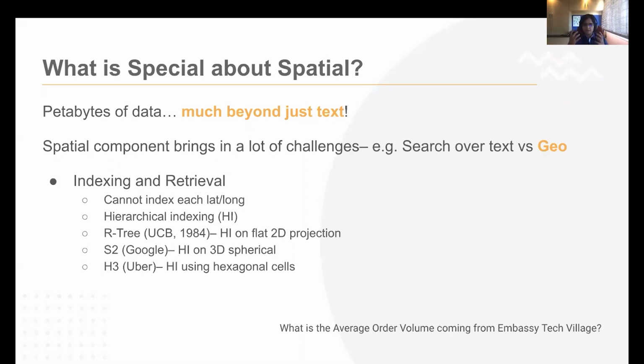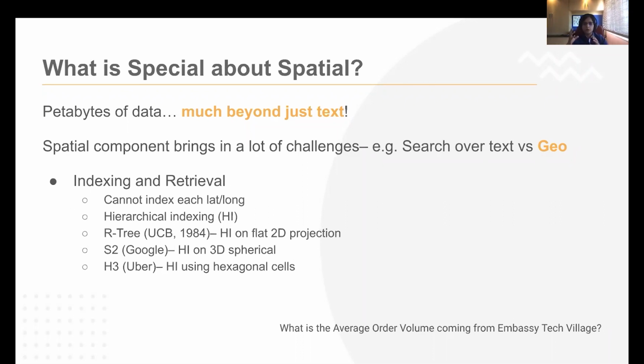Now, if you think of search, right? If I've worked in Google search, for example, if you're doing search over text, you have a clear index. Your pre-processing is basically indexing of the web page, where you have a keyword to page index, and then in real time your retrieval of these pages based on these keywords is much simpler.